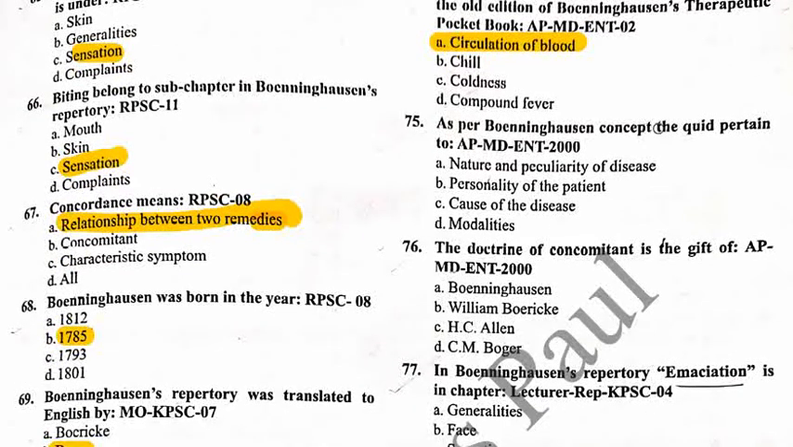75. As per Boenninghausen's concept, the quid pertains to: option A, nature and peculiarity of disease; option B, personality of the patient; option C, cause of the disease; option D, modality. So the correct answer is option A, that is nature and peculiarity of the disease. This is the correct answer.